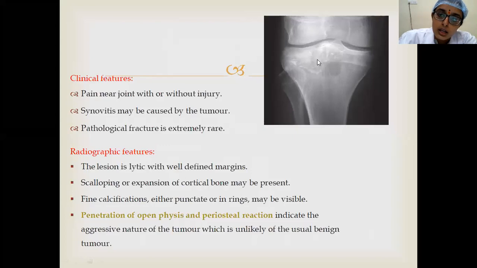Here you can see that it is a well-defined tumor with good well-defined margins, and it is a lytic lesion. Sometimes there will be scalloping of the tumor present. Fine calcifications may also be present. However, usually it does not breach the physis, and periosteal reaction is also not seen. But if they are seen, it signifies aggressive nature of the tumor.